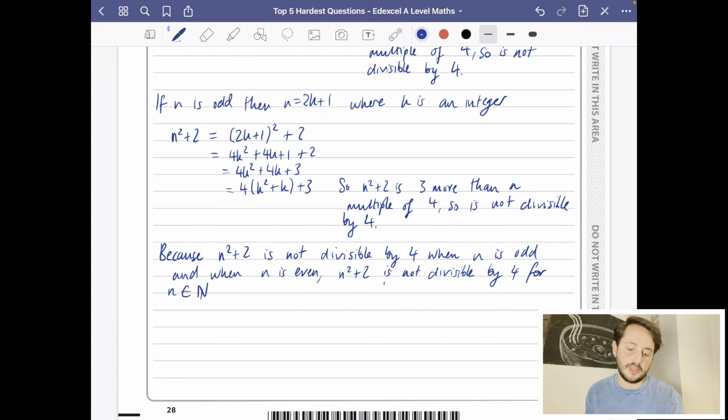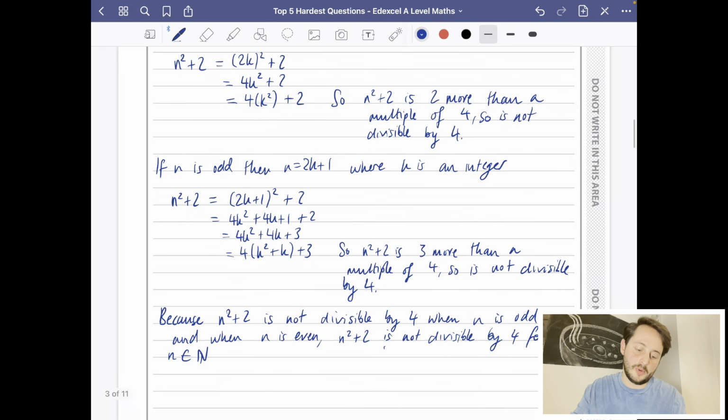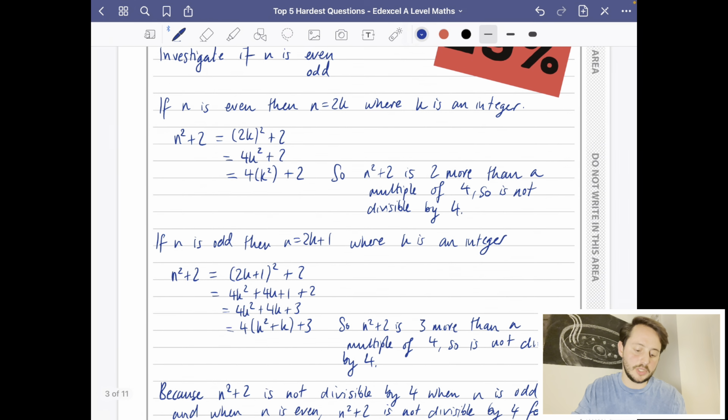The natural numbers are just the counting numbers there. So that's a 4-mark question, and it's a proof by exhaustion. Split it into the evens and the odds, and then see how it goes.